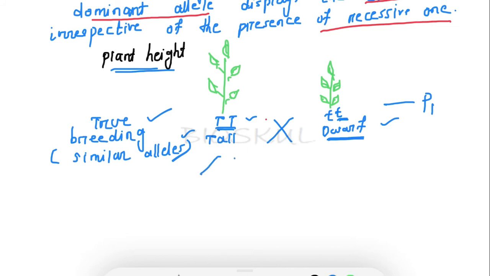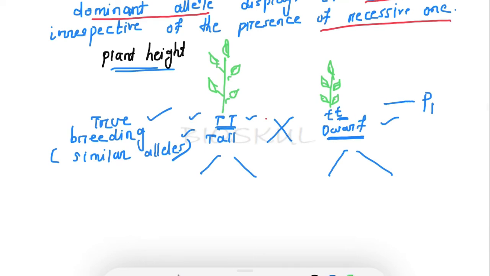Then what will happen? The gametes will be formed. So here we will apply the law of segregation, right? What does the law of segregation say? It says that during gamete formation, the alleles of a gene separate from each other and each gamete receives one allele. So this gamete receives one allele, capital T, and another gamete receives small t. One gamete receives small t and the other gamete also receives small t. So these are the gametes.